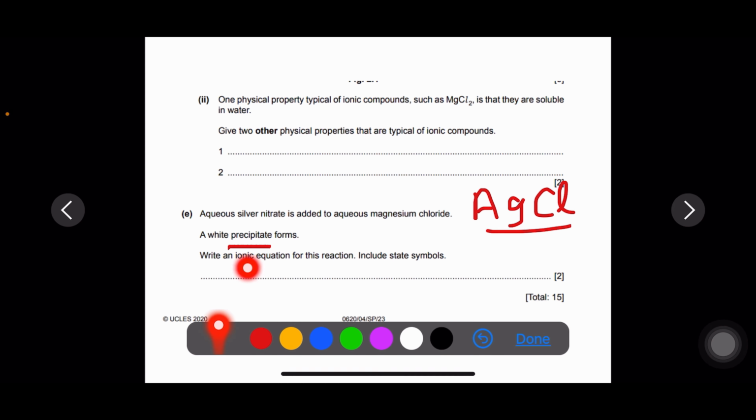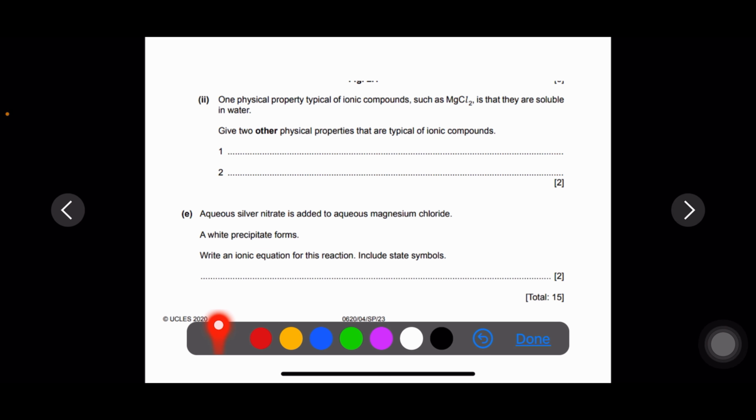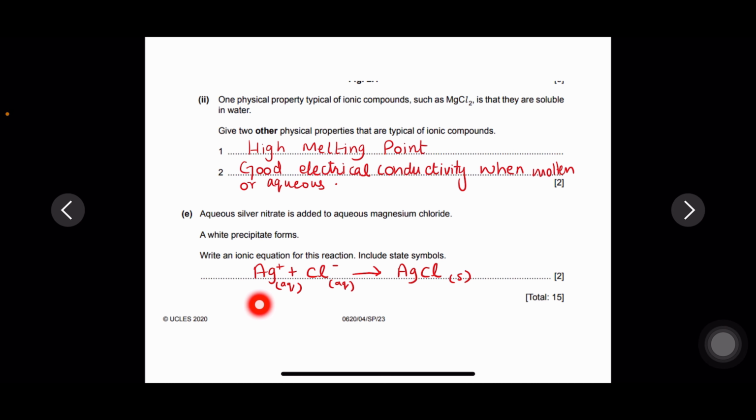Whenever you are going to give a precipitation ionic equation, it's very simple. Write down the product, that is the precipitate, and give its ions as the reactants. So the answer will be silver ion in aqueous state plus chloride ion in aqueous state makes silver chloride in solid state. Solid state means it is a precipitate, it is an insoluble salt. How do you know that it is an insoluble salt? There are a few salts which you have to learn from chapter 5, acids, bases and salts, which are insoluble.